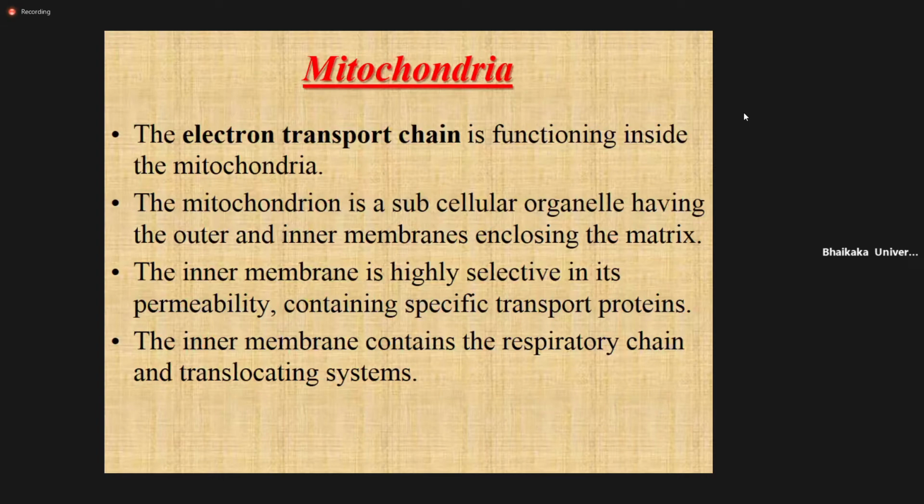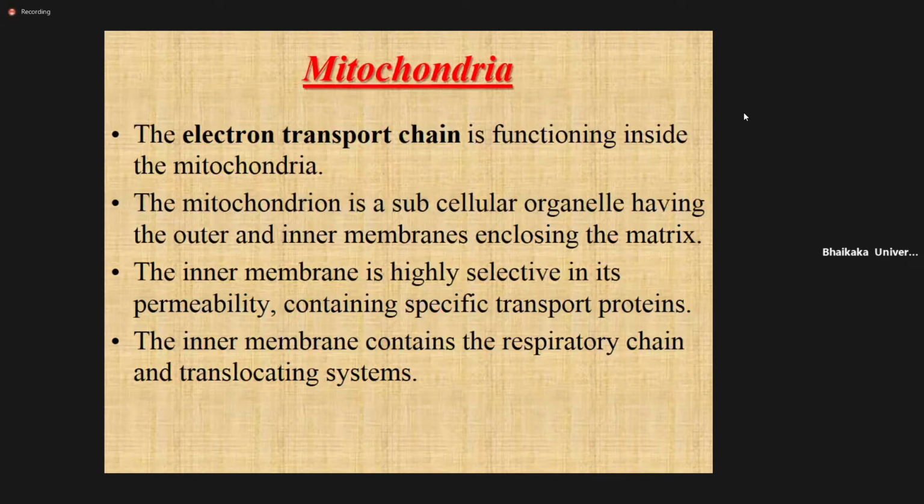And this ETC cycle also occurs in the mitochondria. Mitochondria is the cellular organelle that has 2 membranes, the outer membrane and the inner membrane. The inner membrane is highly selective in permeability and contains specific transport proteins. So it does not transport any molecule without the permission of the inner mitochondrial membrane. It is a specific protein that allows a specific molecule to be transported.